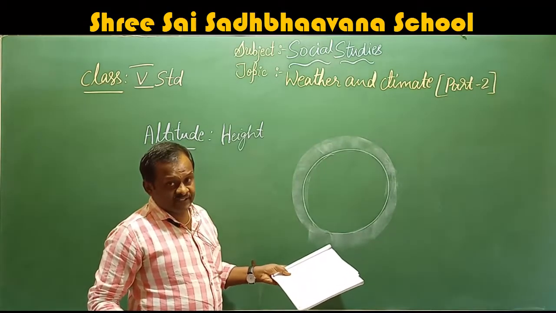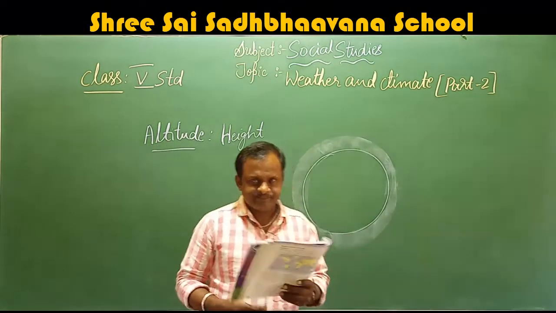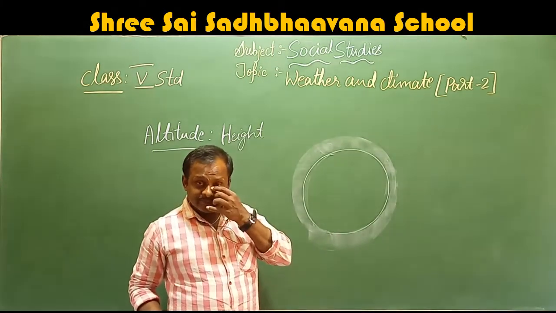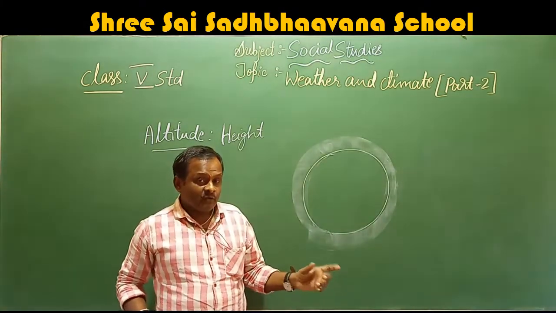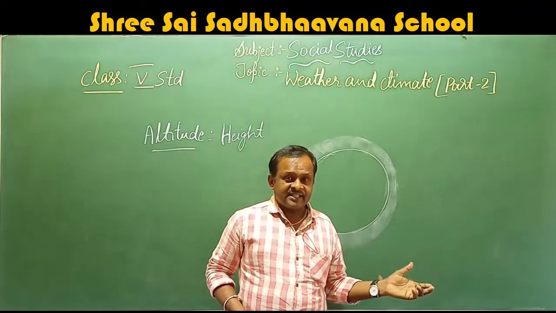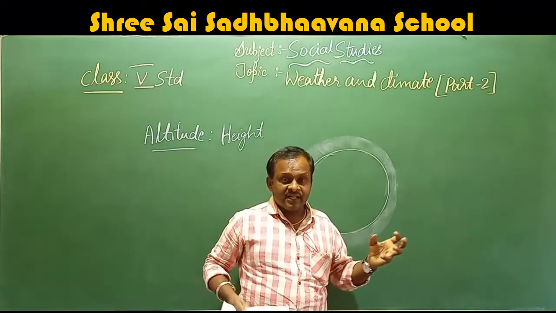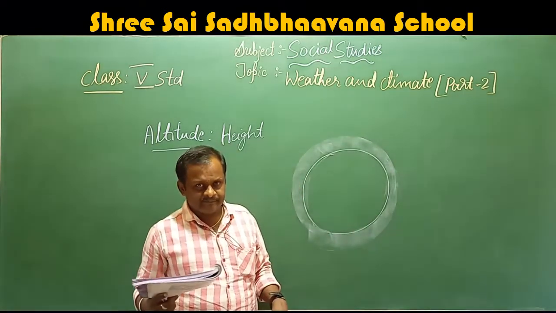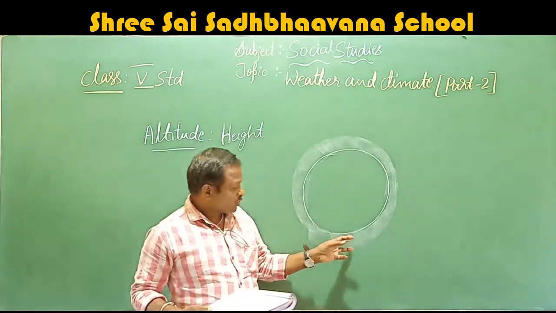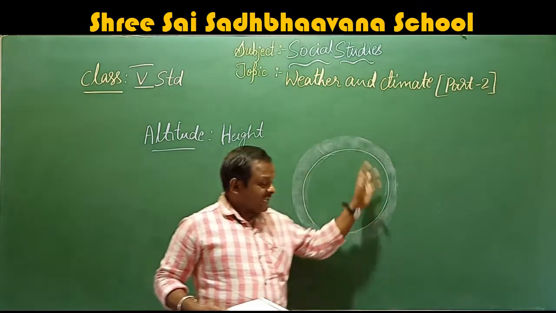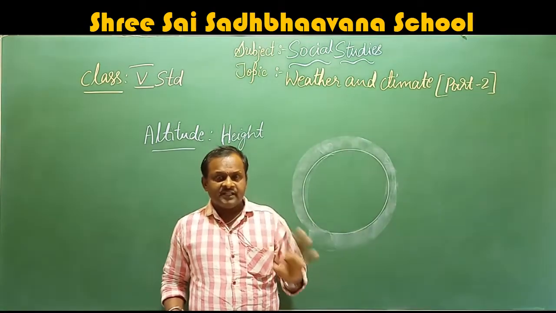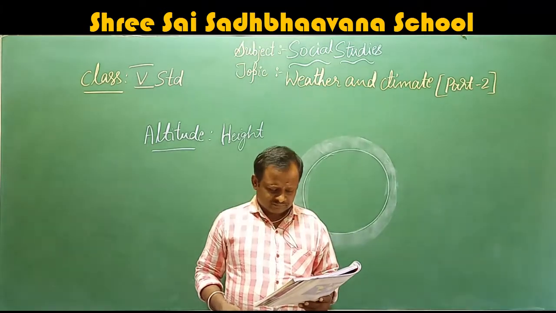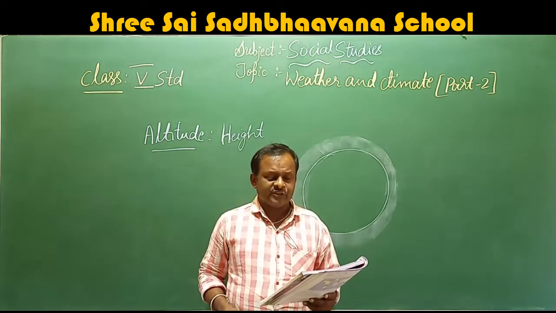Here, the more air that is present absorbs the sunlight. In the air, carbon dioxide is there. Which gas? Carbon dioxide. Its characteristic is that it absorbs the sunlight and heats up the environment once again. So closer to the land area, the heat is more. This makes places at lower altitudes hot.